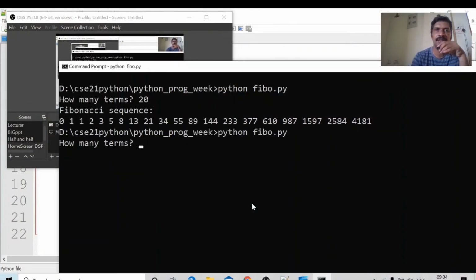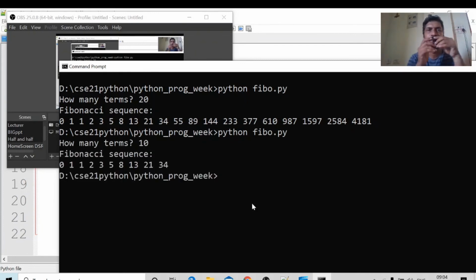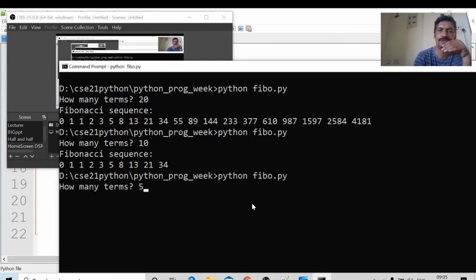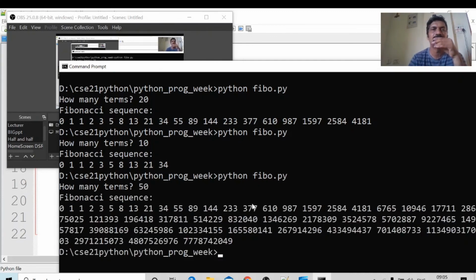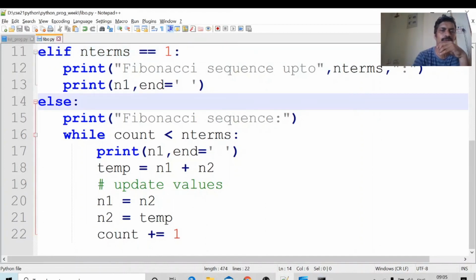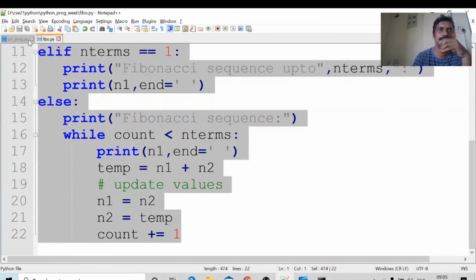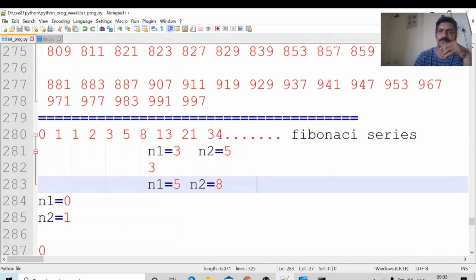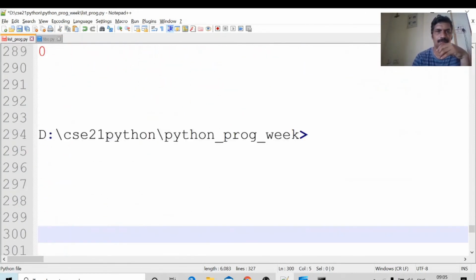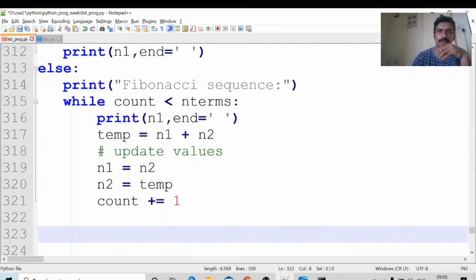Now I want not 20 but 10. This is the program for generating the Fibonacci sequence up to 10. Now 50, I want the first 50 Fibonacci numbers. This is the program for generating the Fibonacci series up to 50 numbers. Every next term is the sum of the previous two terms. Now I am copying this one: Ctrl A, Ctrl C, Ctrl V. I will paste the output also here.